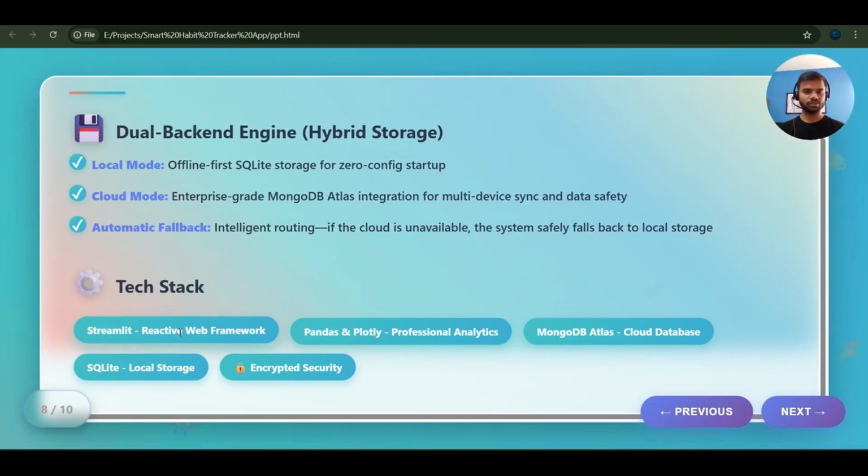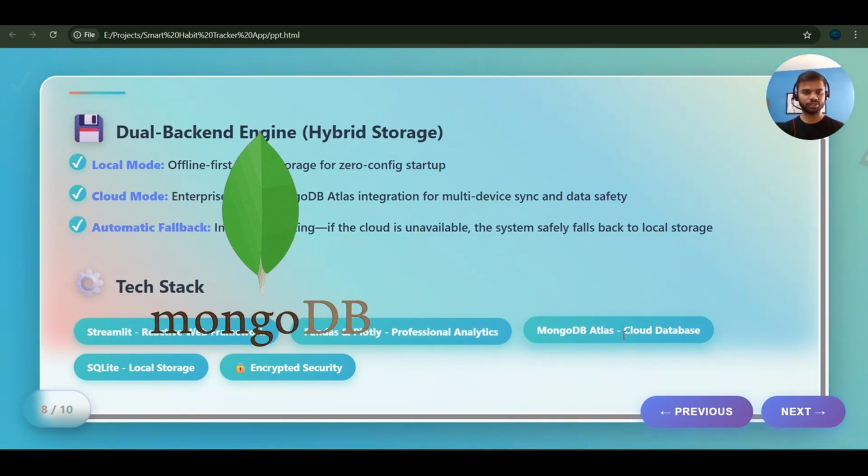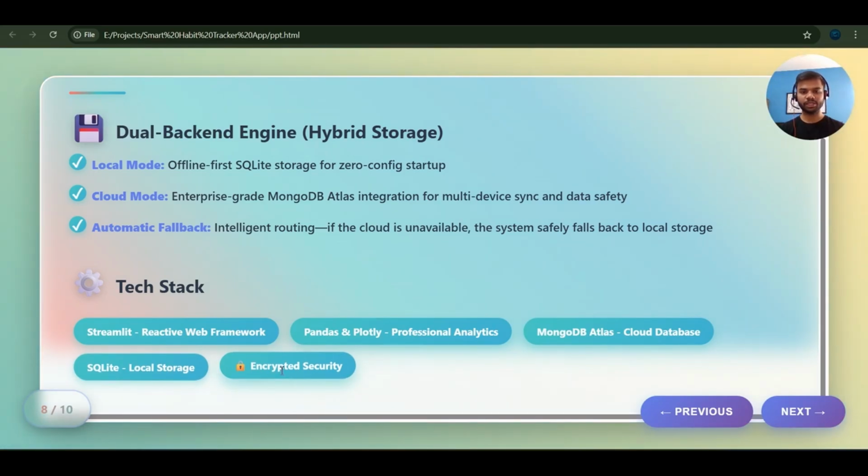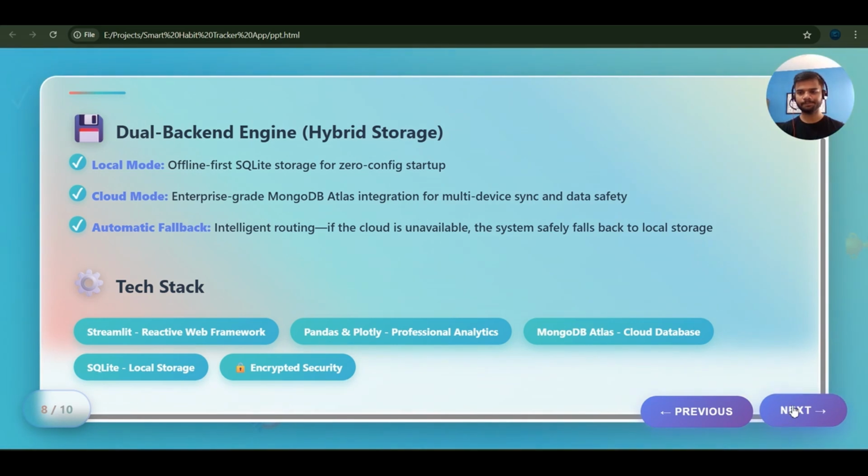And the tech stack that I use is Streamlit, Pandas and Plotly, MongoDB Atlas for cloud connection, SQLite for local storage and encrypted security. You will experience all these tech stack features within some time.